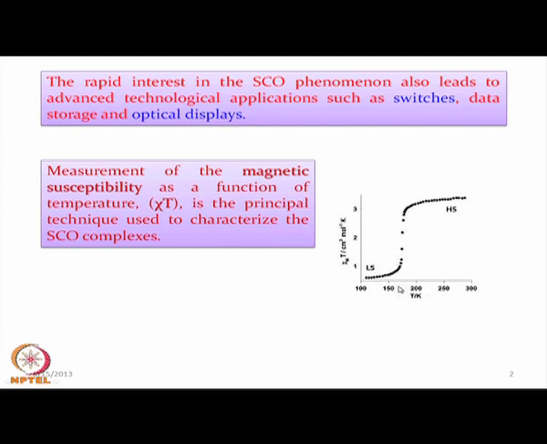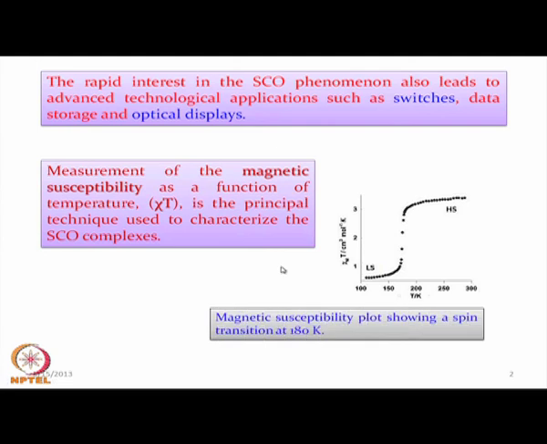So, this is the region where we can assume that spin crossover is taking place between the low spin state and the high spin state. This is nothing but the magnetic susceptibility plot showing a spin transition at around 180 K. We have the range, starting from here and ending over here, but the average is this particular point.